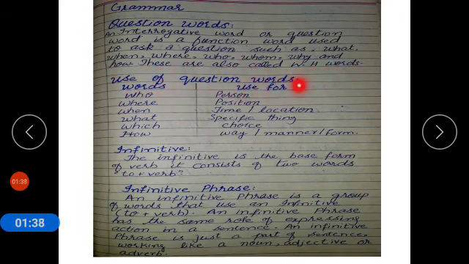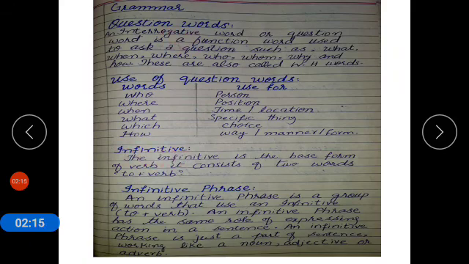Use of question words. Words used for: who is used for person. We ask who, who means person. We are asking for a person. Where for position. When for time. What for specific thing. Which for choice. How for way, manner or form. Now, what are WH words? WH words usually start with WH. It is termed as interrogative words.